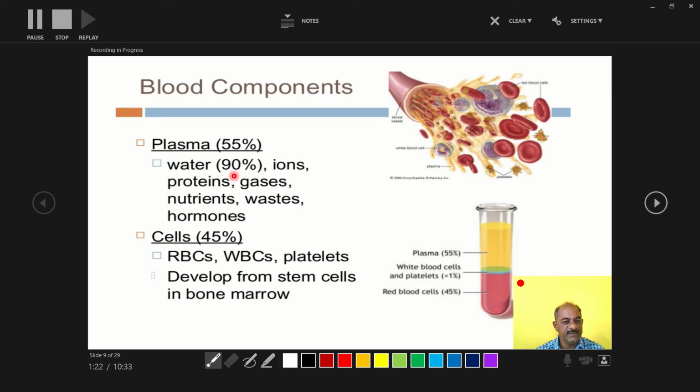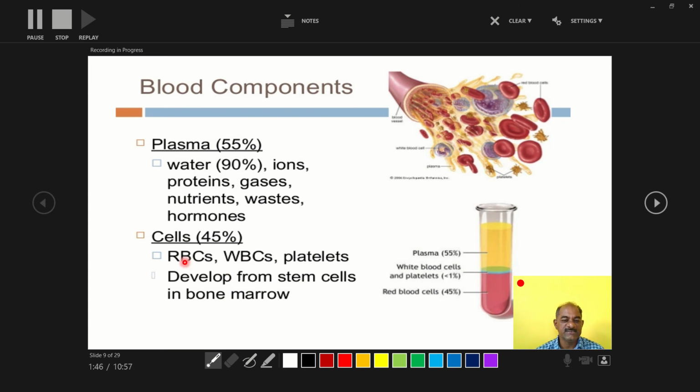Water 90%, ions, proteins, gases, nutrients, waste, and hormones are present in this plasma, and they play an important role, that is transport, particularly this water as well as ions, proteins, gases, nutrients, waste and hormones.